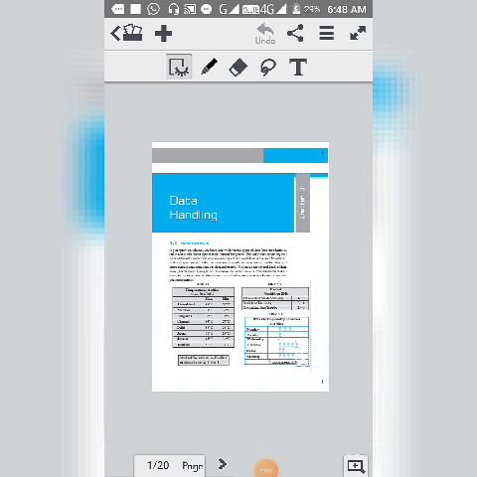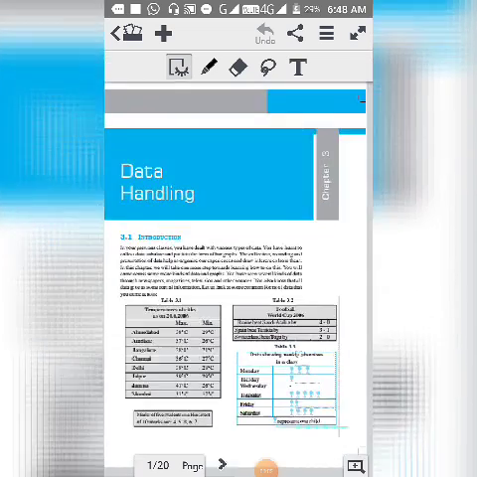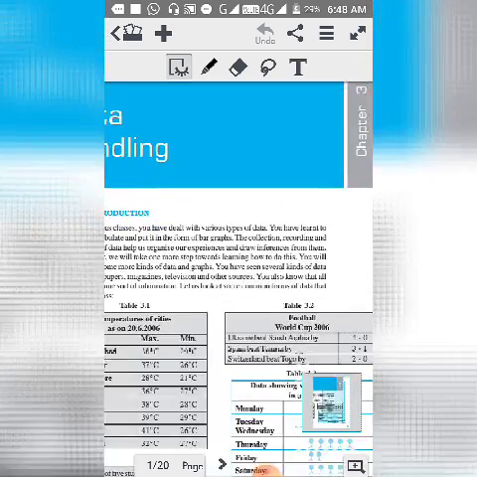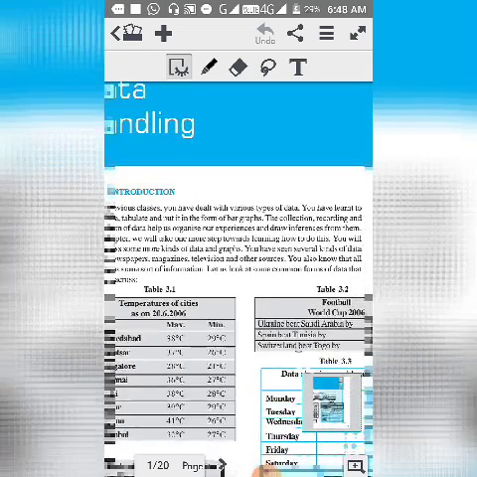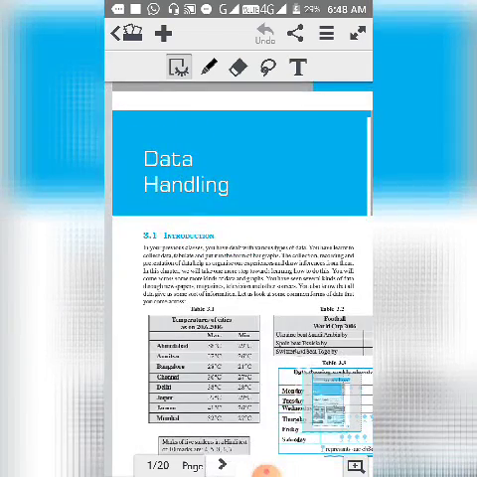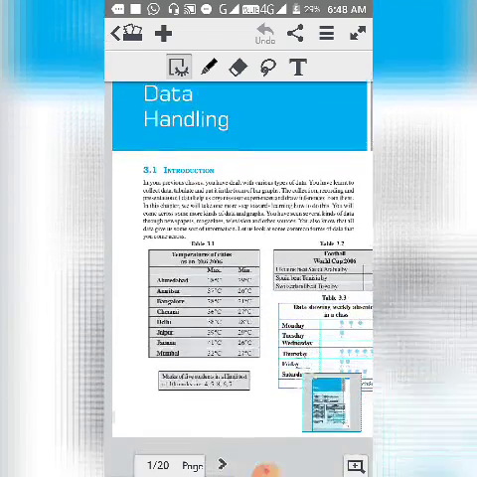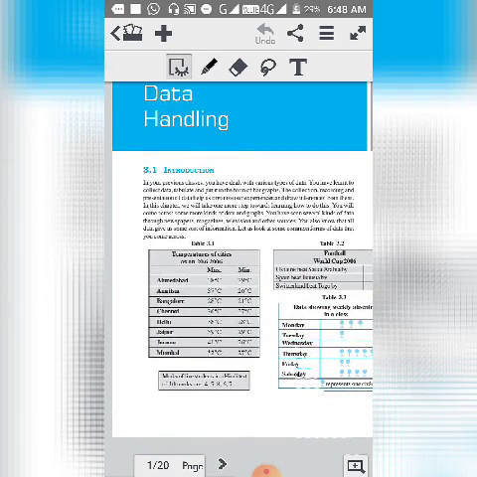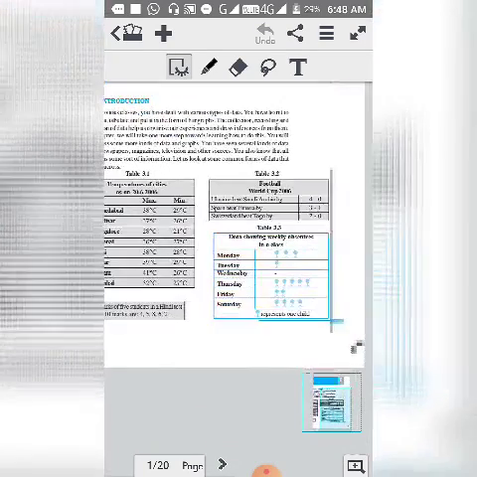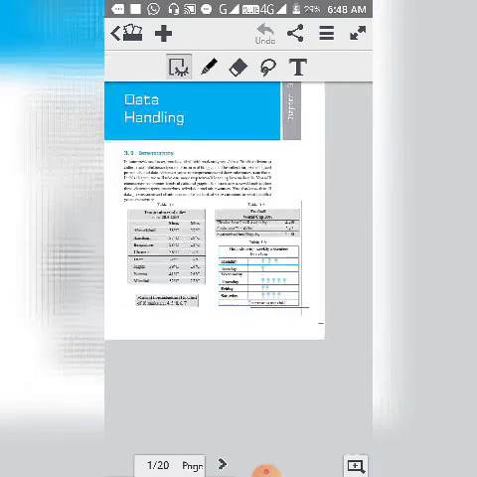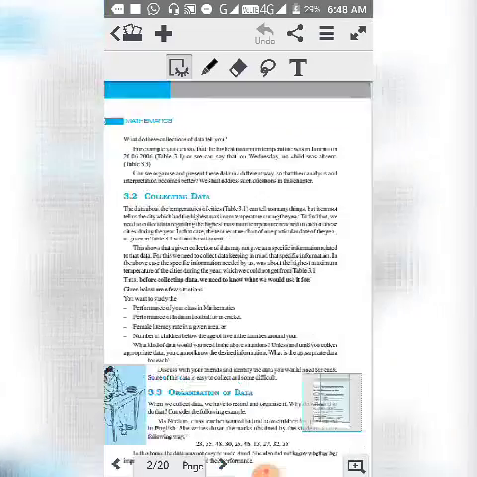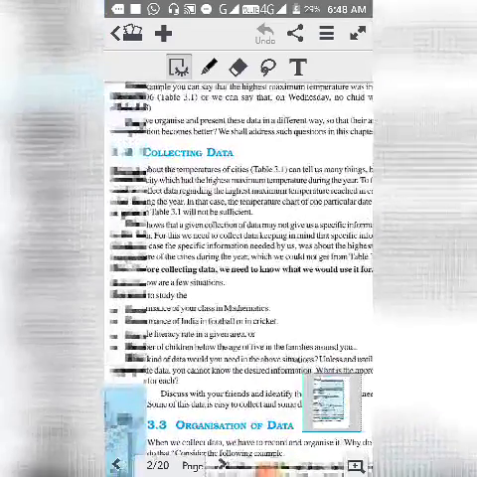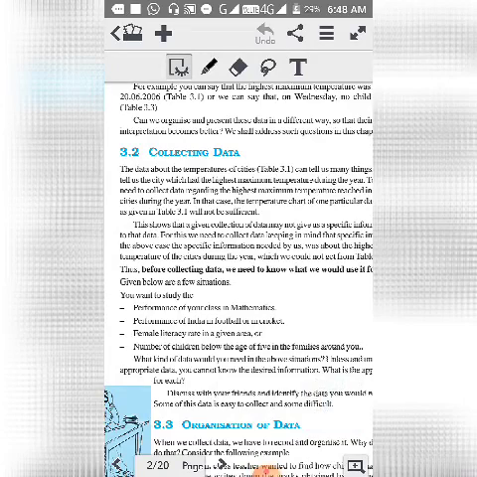Now chapter 3, children, is data handling. In this chapter we have to just write information in different ways. It is a simple chapter where data, the numbers, are written in different ways. Okay, so here different ways are mentioned. Now if you read the first page, the first part tells you collection of data.